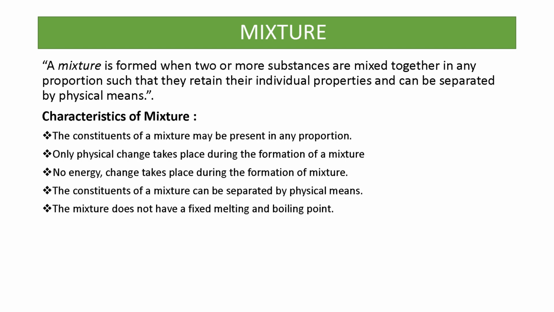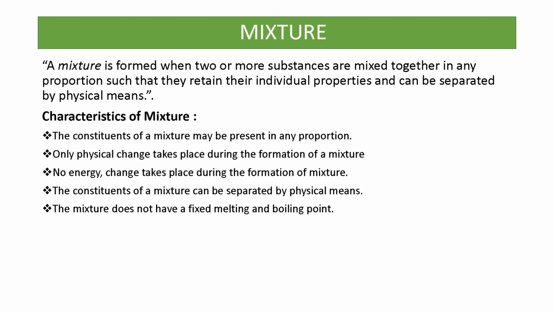There is no definite proportion of the components of a mixture. If we want to make a mixture, we can take the components in any ratio. For example, for a mixture of sand and salt, we can take salt and sand in any amount. There is no fixed proportion.